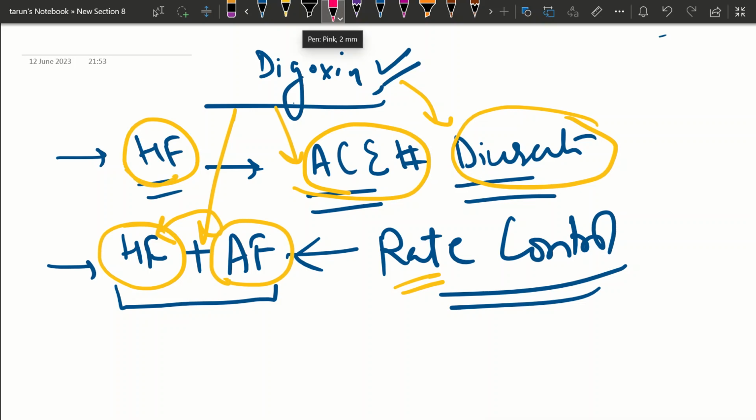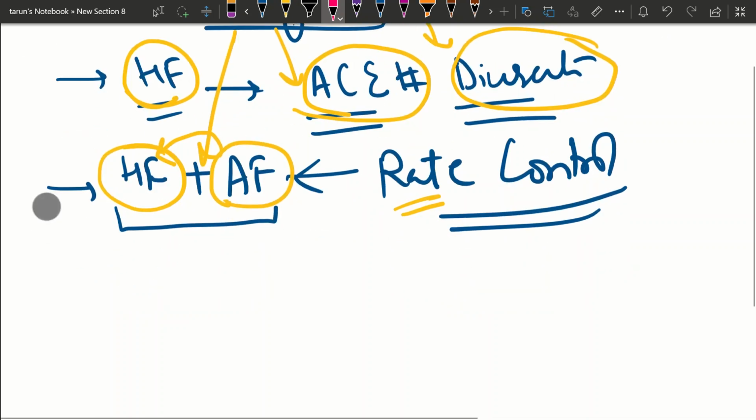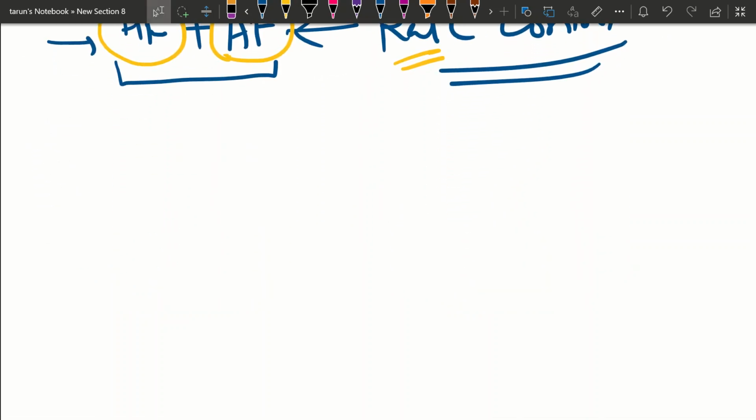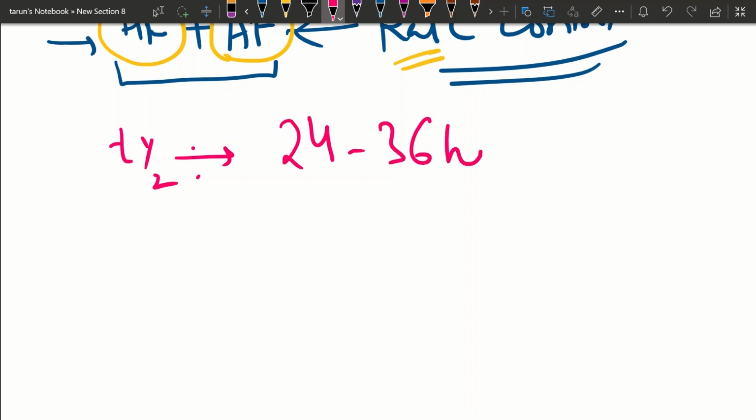Now what is the half life of digoxin? It is a very long acting drug. The half life is the time it takes for the drug to become 50%, and for digoxin about 50% remains in the body even after 1 day. So the half life is about 24 to 36 hours.